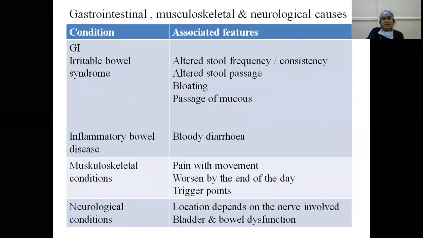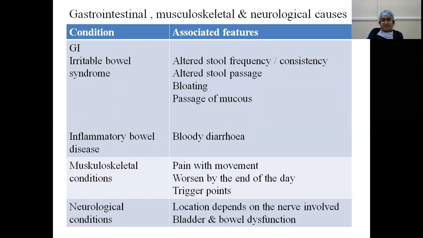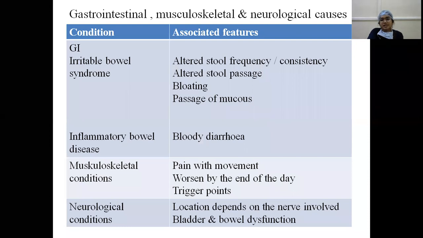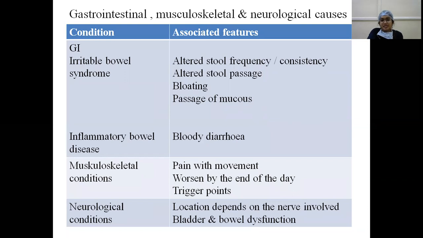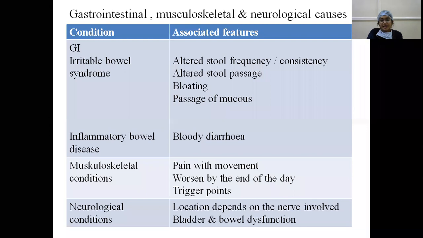So, in gastrointestinal, musculoskeletal, and neurological causes, the gastrointestinal causes causing CPP are irritable bowel syndrome or inflammatory bowel disease. In irritable bowel syndrome, there is altered stool frequency or consistency, altered stool passage, bloating and passage of mucus. In inflammatory bowel disease, along with all this, there is bloody diarrhea. In musculoskeletal conditions, there is pain with movement, and they will worsen by the end of the day, as seen in our pelvic congestion syndrome, and there are trigger points where pain is more.